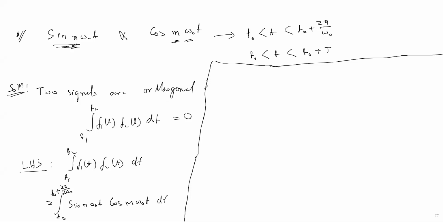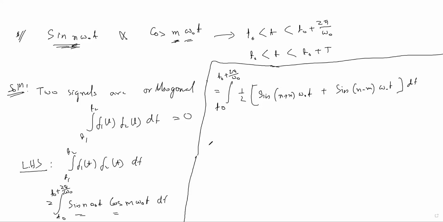Then, what is the formula for sin a cos b? It is half of sin (a plus b) plus sin (a minus b). So we get half times the integral from t naught to t naught plus 2 pi by omega naught of sin (n plus m) omega naught t plus sin (n minus m) omega naught t dt.